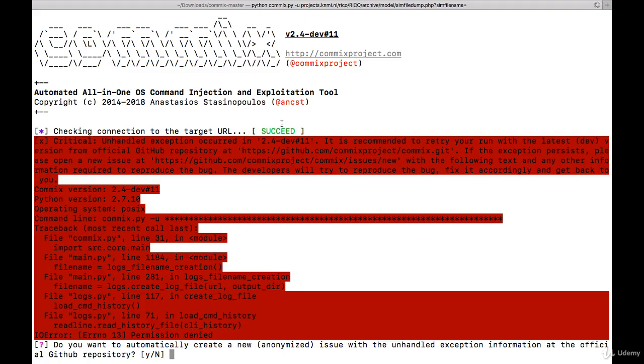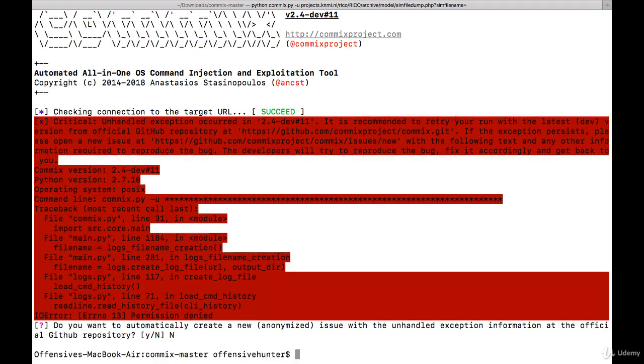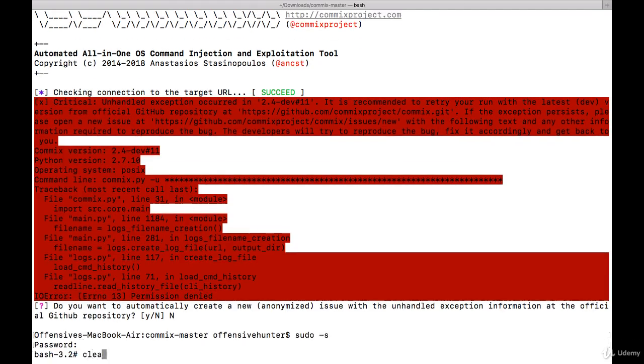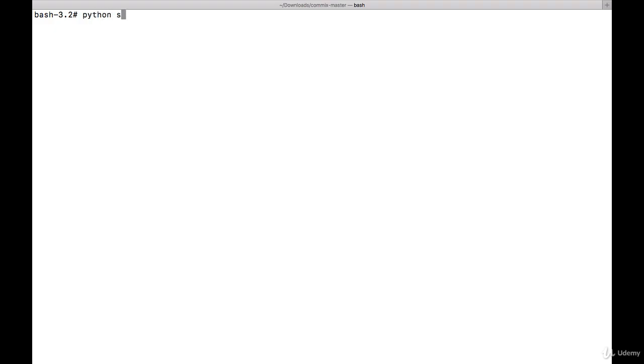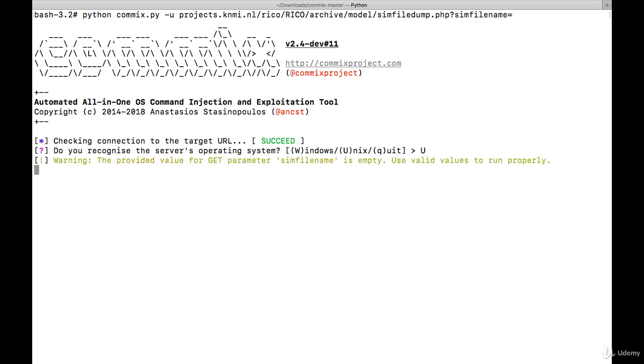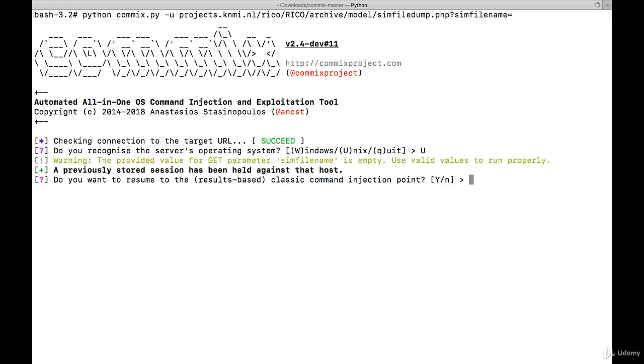So they are giving me some problem. Let's do sudo -s, to run this file with root permission. Python commix -u, now the URL, enter. Do you recognize the server's operating system? Yes, we already checked that the ls command was working there, so I'll give Unix. Do you want to resume? No, I don't want to resume.